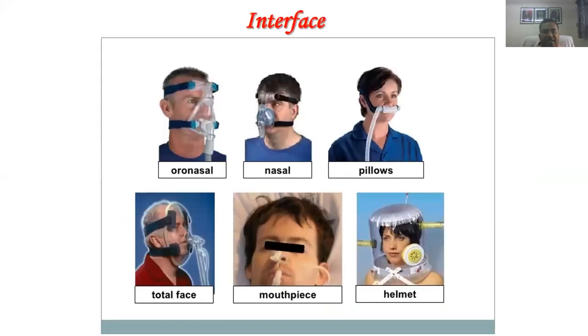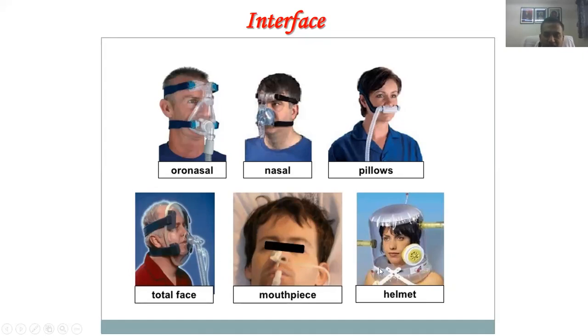Now coming to the interface. As we see here, there are multiple interfaces which are used. First, which is most commonly seen everywhere, is called the oronasal interface, which covers the nose and the face, basically the mouth. Then comes the nasal interface, which will only cover the nose. It will not cover your face. Then there's something known as nasal pillows, which will only go into your nostrils, whereas everything else will be open. Then there's a total face mask, which is covering the whole face.